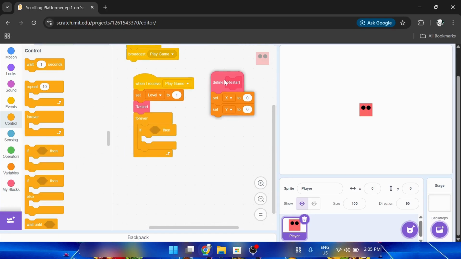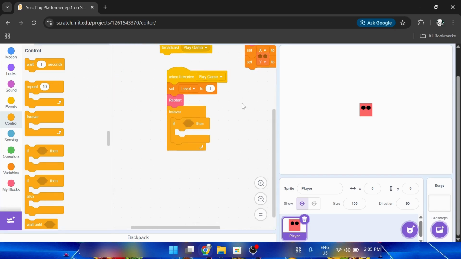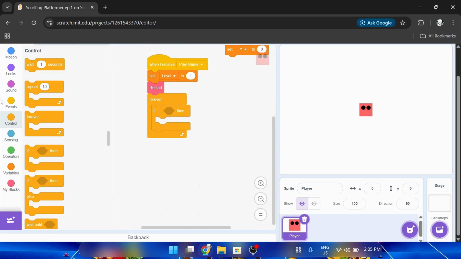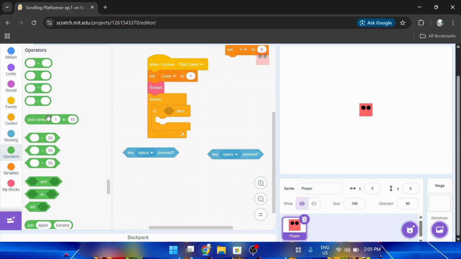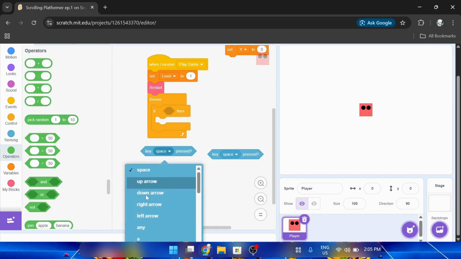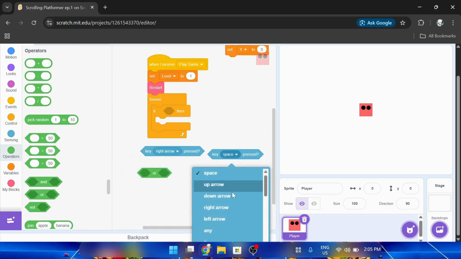So let's just move this a little bit higher real quick. Alright, so we're taking 2 of these, and this is for the right key. So we're doing this: if right arrow key pressed, or for the WASD players, D key pressed.